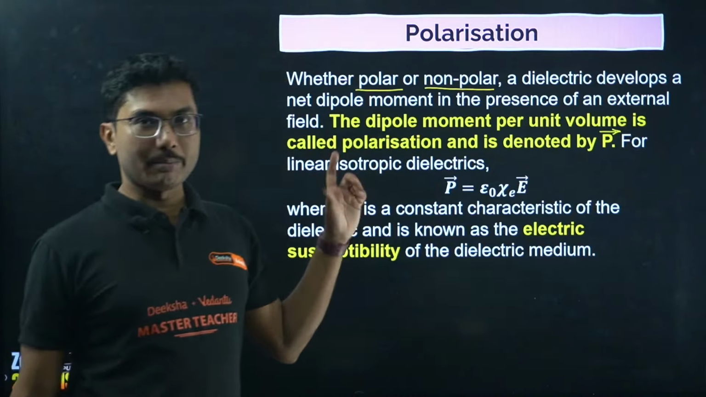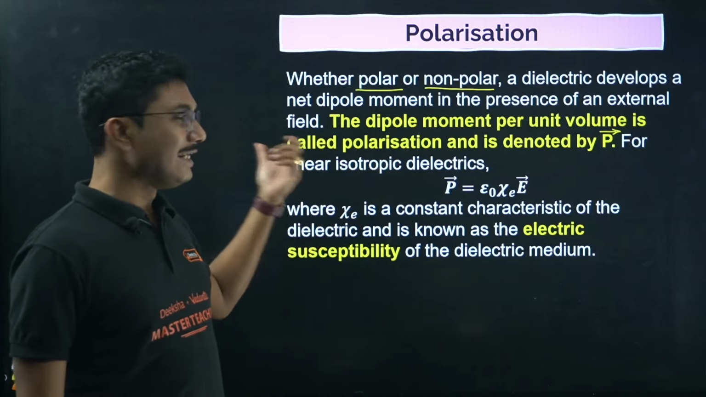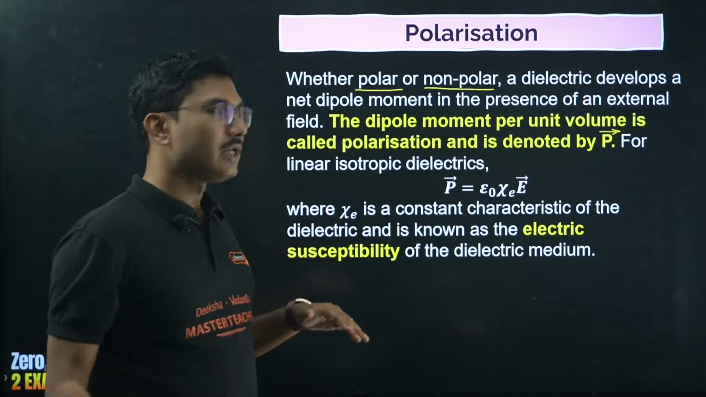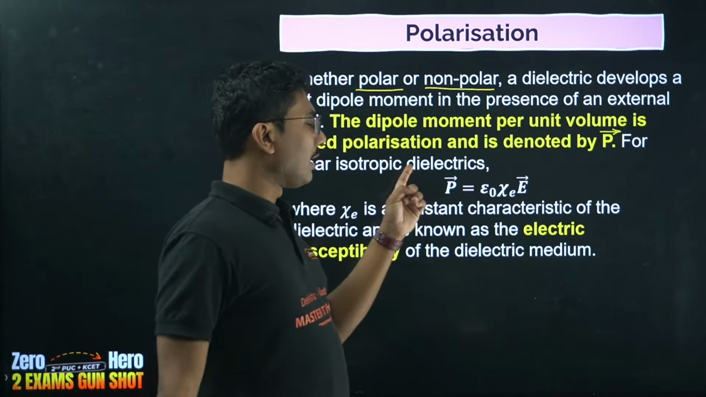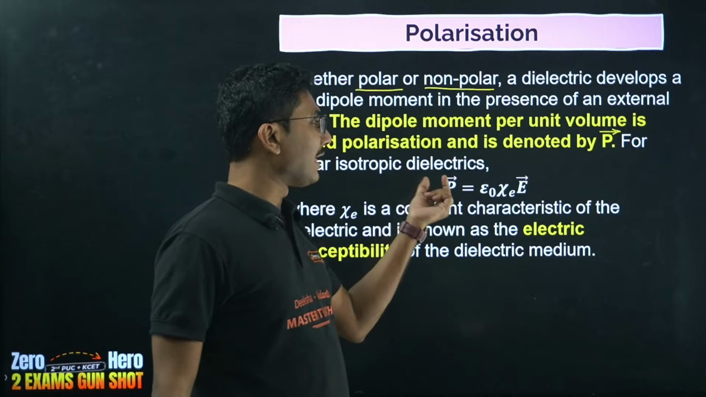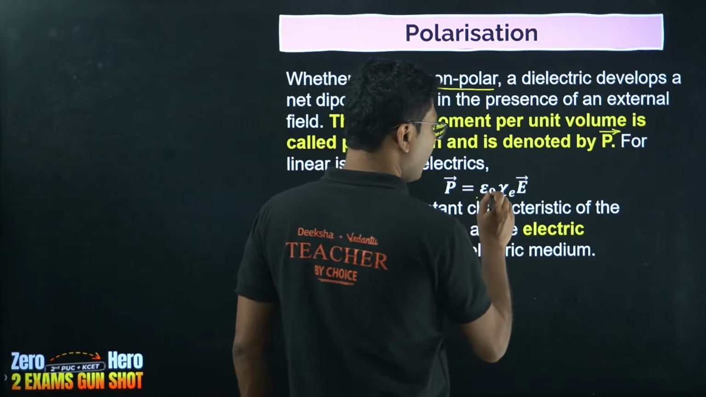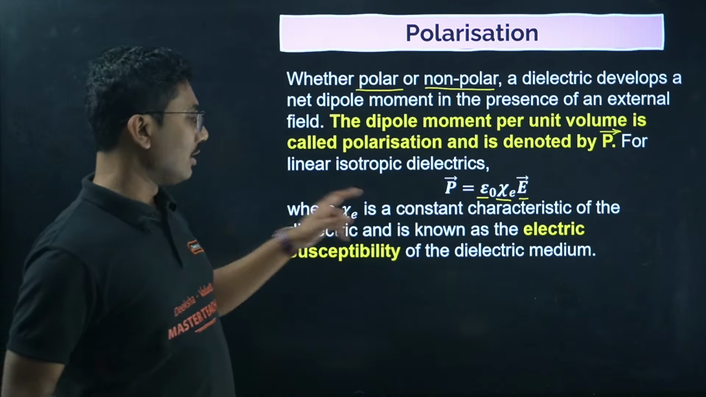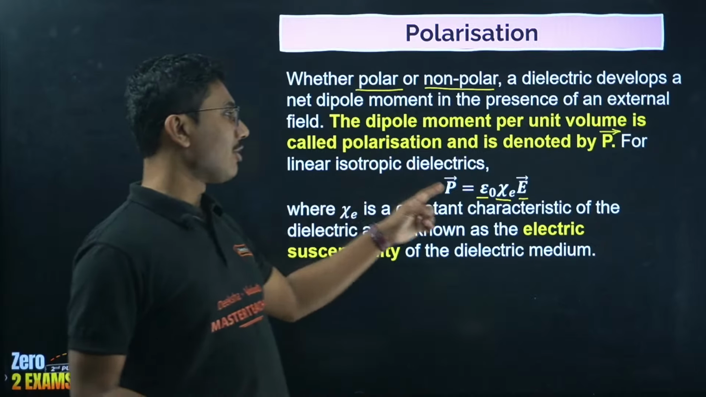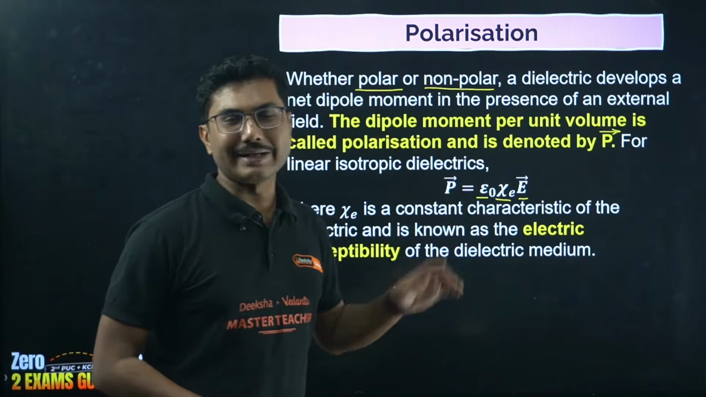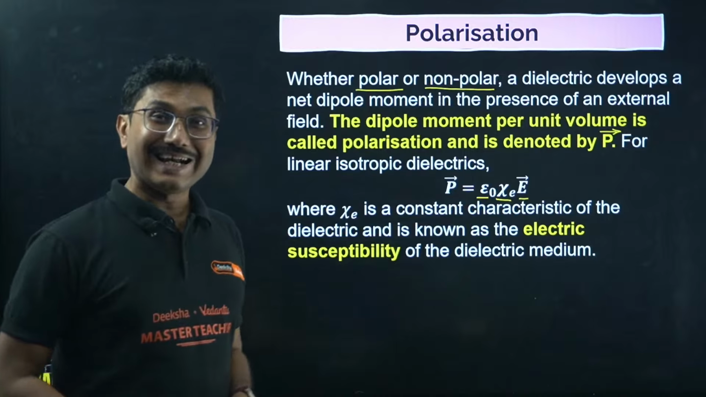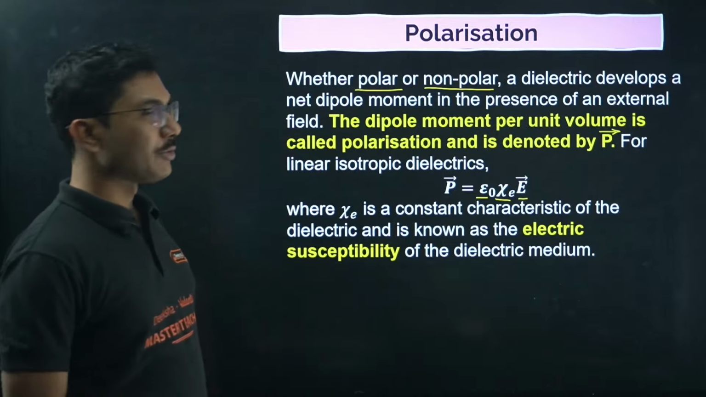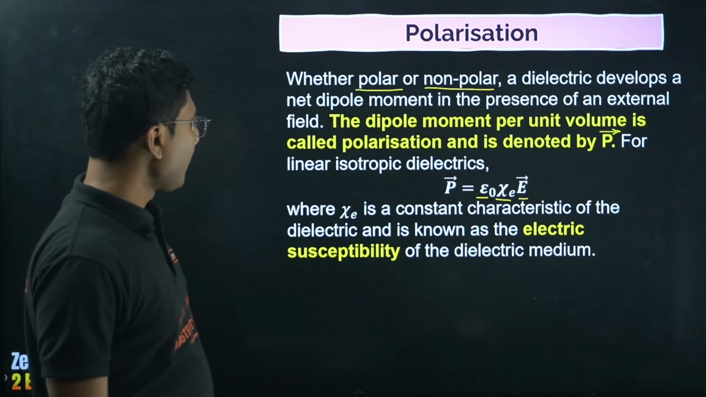Okay, I hope you are familiar with these terms. Linear means all the dipoles are linearly arranged, and isotropic means it is symmetrical across. So for linear and isotropic dielectric, P vector is equal to epsilon naught into chi E into E. Chi E is called the electric susceptibility. We have studied magnetic susceptibility. Chi E is called electric susceptibility. It's a dimensionless quantity. It does not have any dimension.